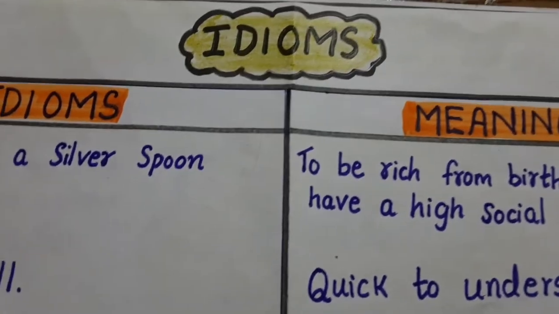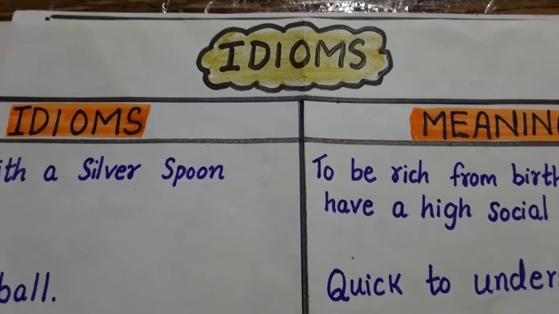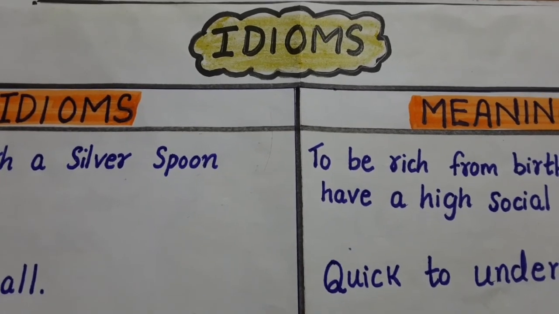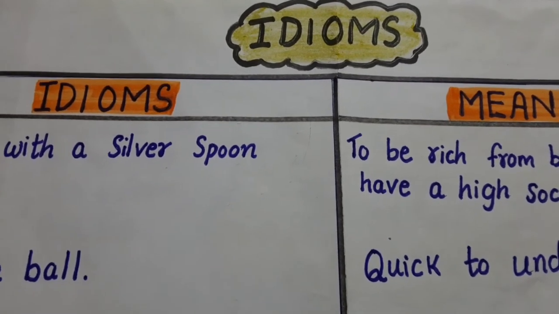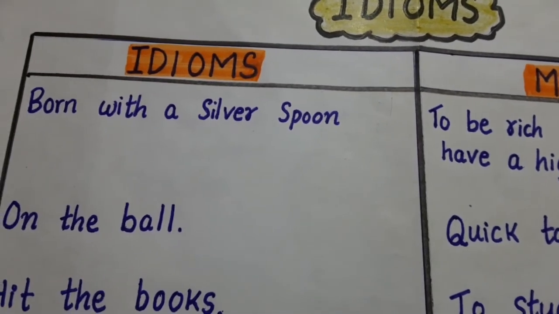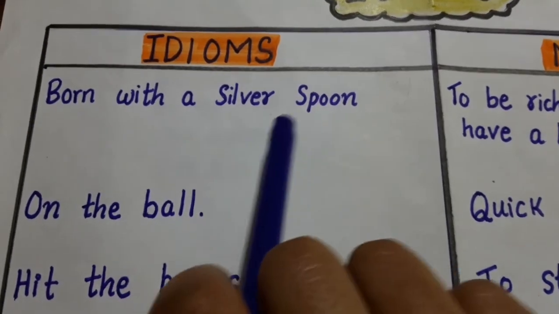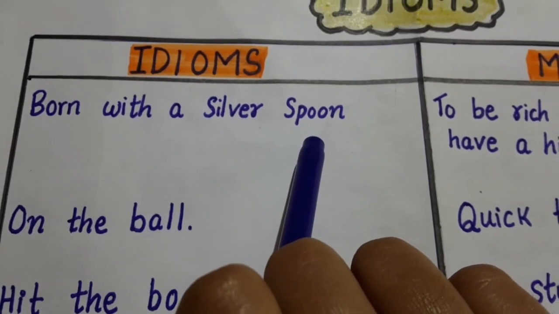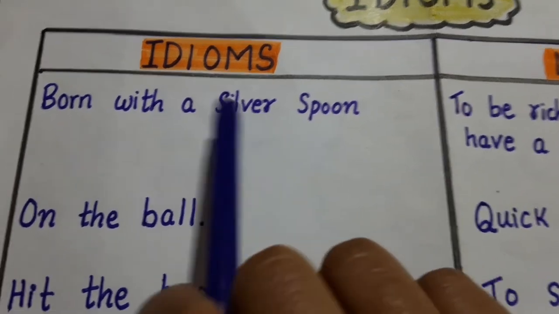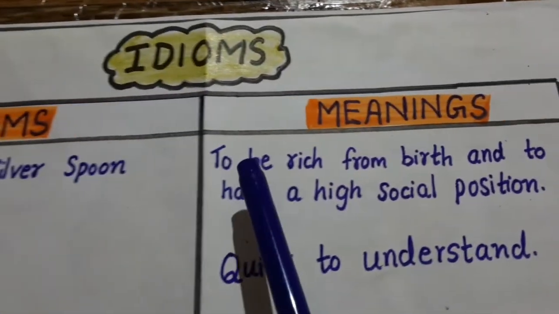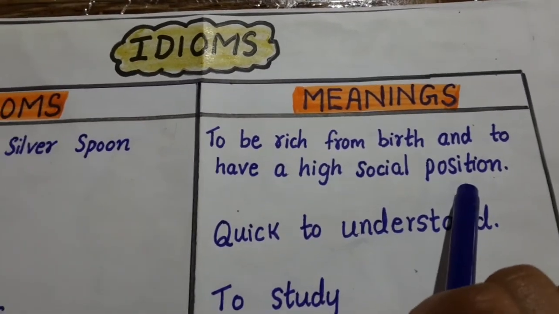Great writers like William Shakespeare had written many idioms. Okay, and some of those idioms are still used in English language, and I've just written some of the examples, some of the idioms here, okay, with their meanings. Let's discuss them. First one is born with a silver spoon. So when a person is born, is he or she born with a silver spoon? No. So what does it mean? Let's see. It means to be rich from birth and to have a high social position.